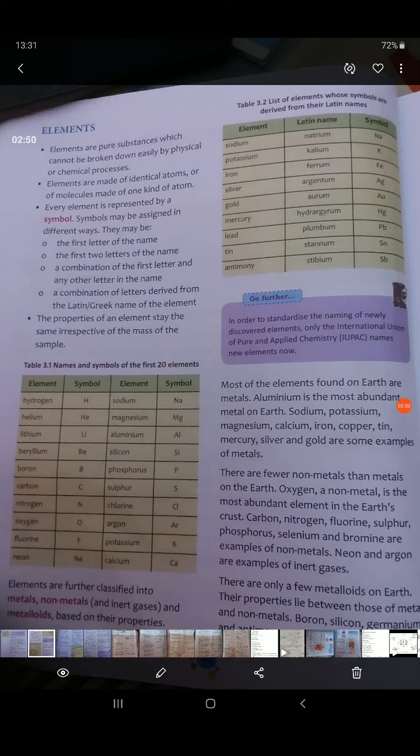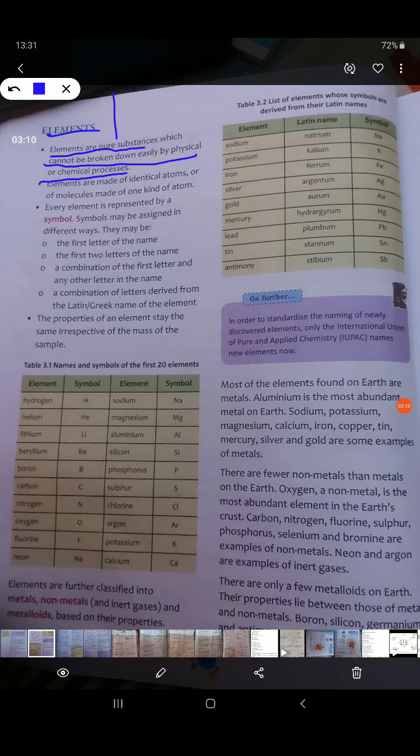So here we will read in detail about elements. So what are elements? As I told you, they are the pure substances which cannot be broken down easily by a physical or a chemical process. So we cannot break an element by any physical or chemical process because they are made up of the same type of atom.